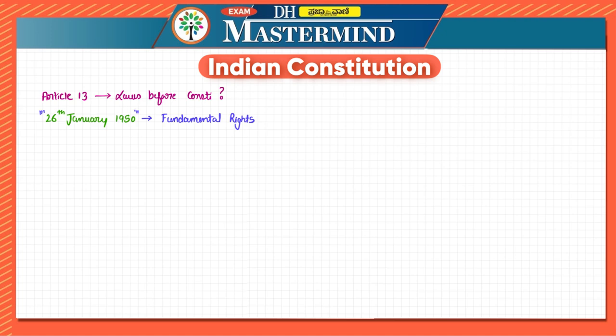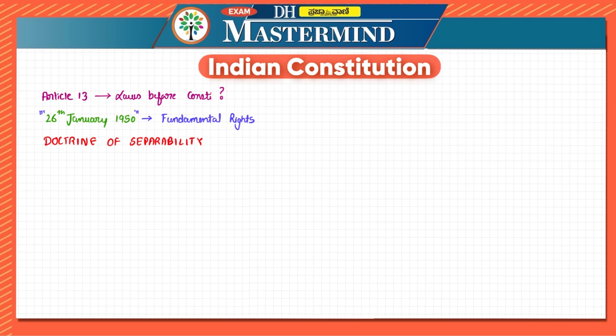Now, when we are looking at Article 13, there are different doctrines which we have to understand. The first one is the doctrine of separability.